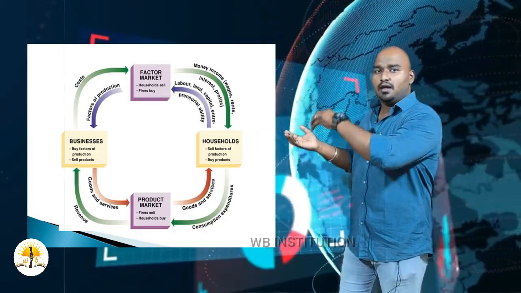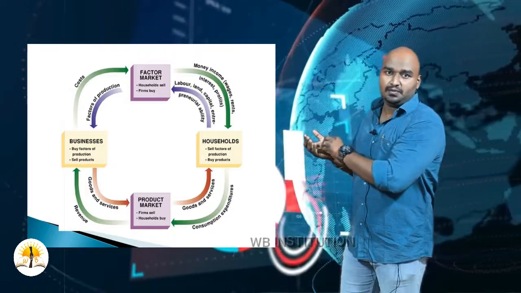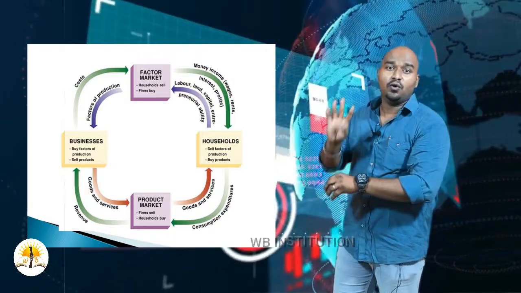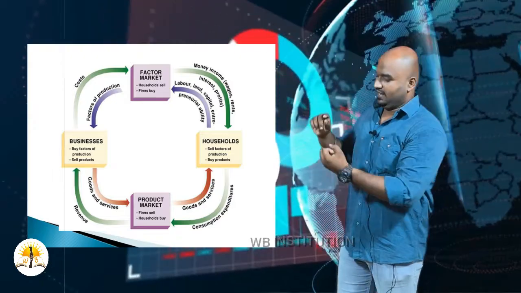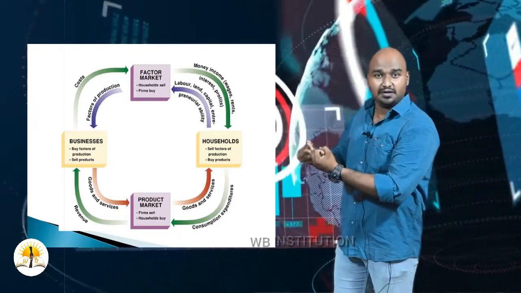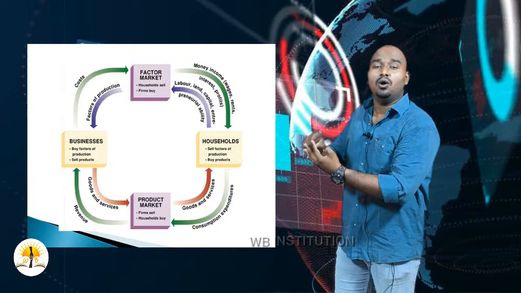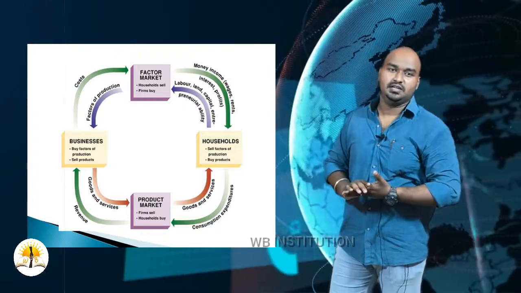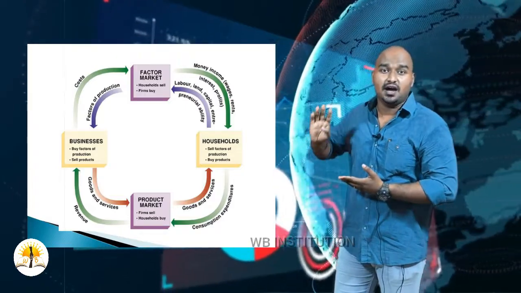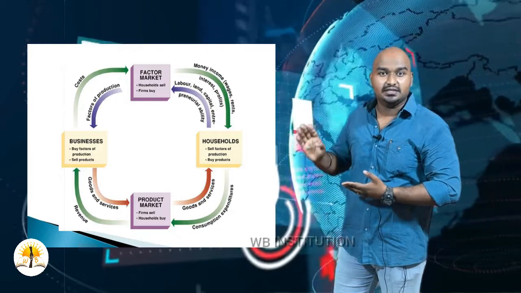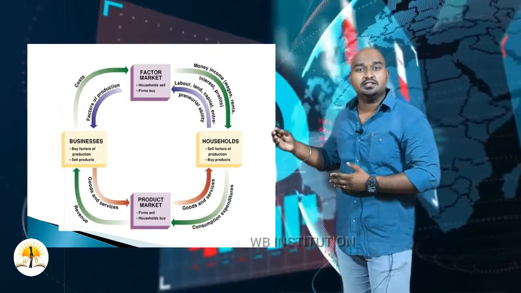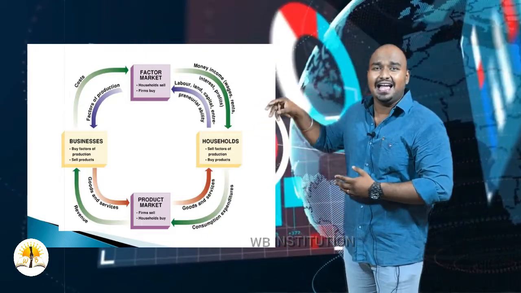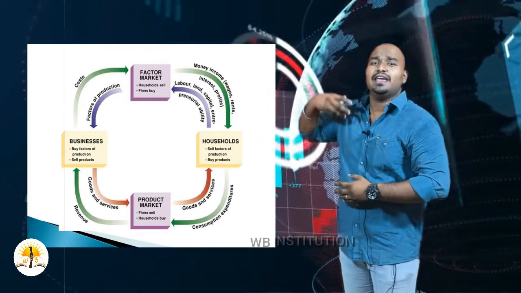When a firm is established in a society, the firm requires 4 elements: land, labor, capital, and entrepreneurship, that is ownership. These 4 elements are considered to be factors of production. They act as factors to produce any product.